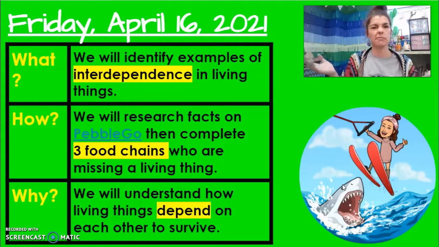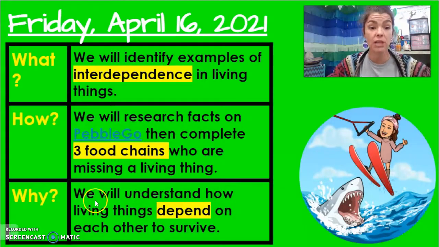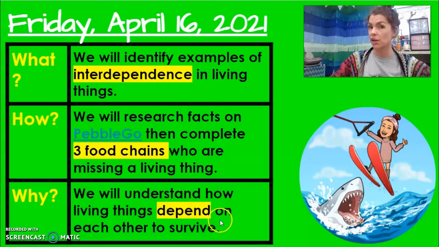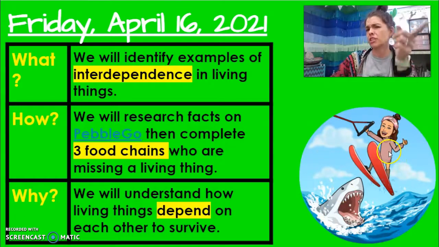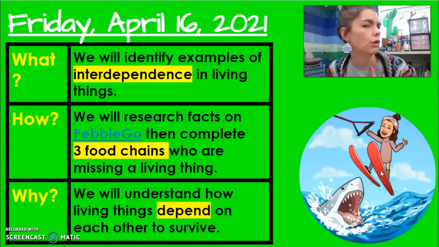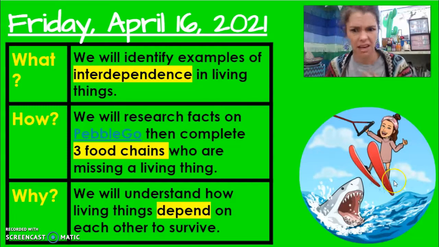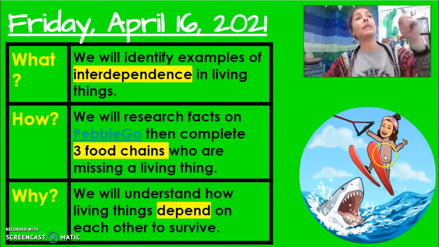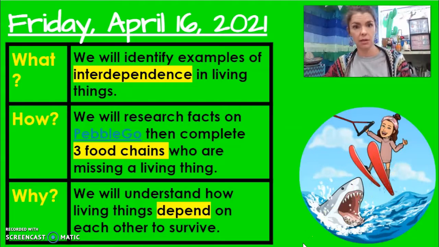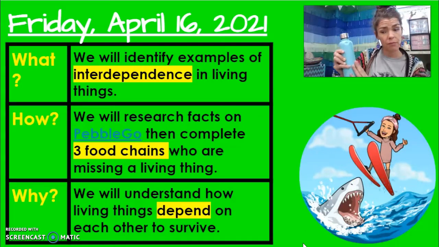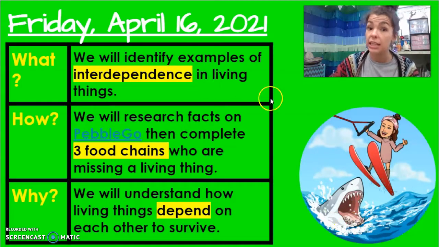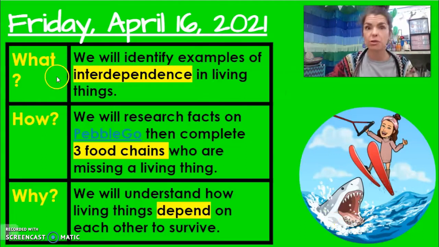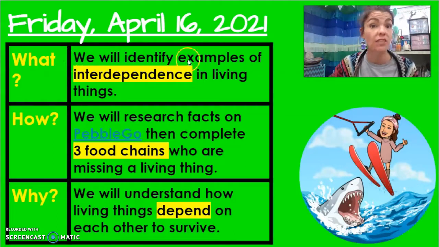Why are we doing this? We will understand how living things depend on each other to survive. Do I depend on this shark, or does the shark depend on me? What do you think? Am I going to eat the shark? No. He depends on me for his food if he eats me. I depend on my water. What do you depend on? You definitely need food. You depend on air. You depend on water. But today we're going to focus on how each animal depends on the other one.